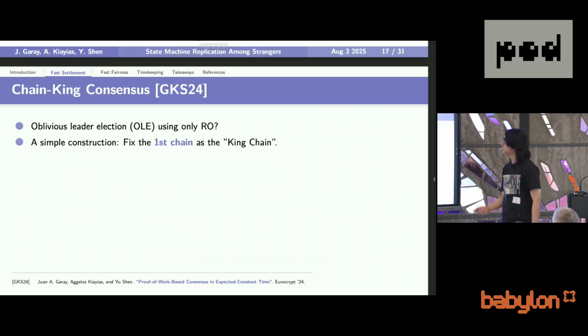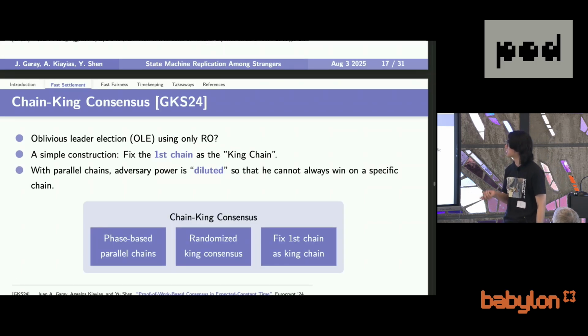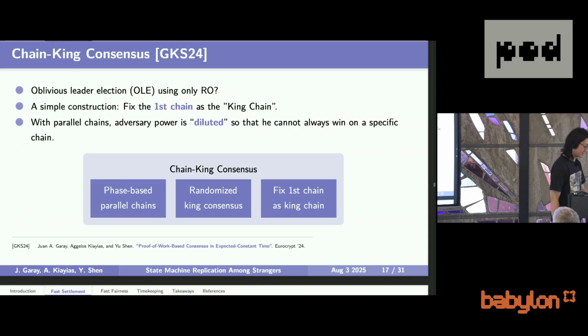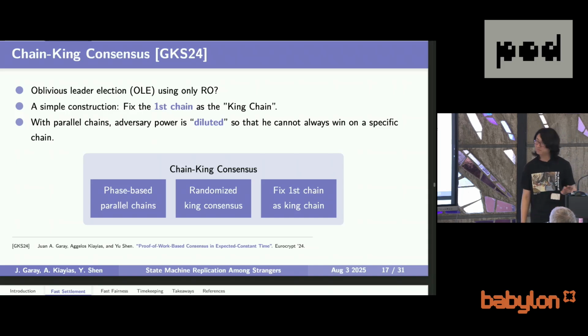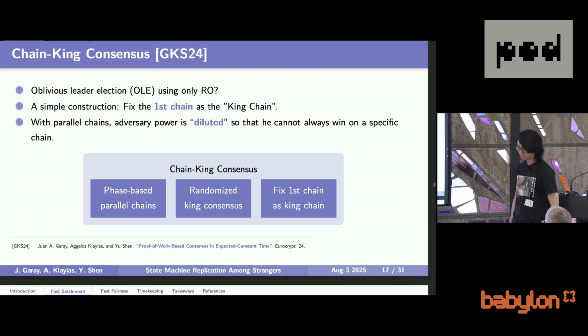And I will give you some very high-level intuition on how this will work. What will happen here is that with parallel blockchains, the adversary's power is diluted, which means that in each phase, he is going to attack successfully on a very small fraction of the chains.